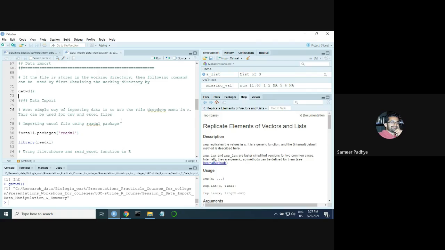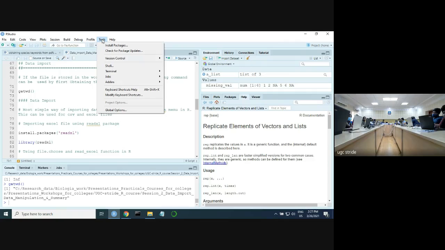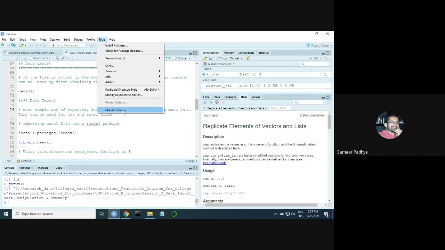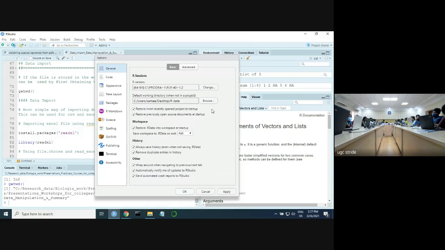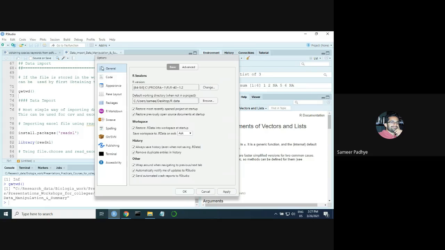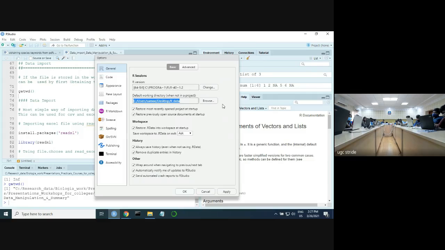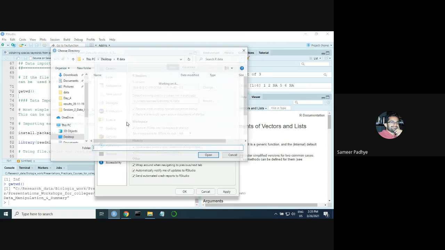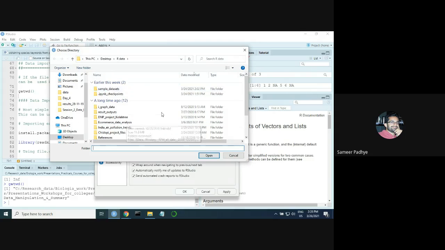Okay, so you go to Tools, then you select Global Options. In General itself, so you don't have to search here anymore, you will see the default working directory when not in a project. That is your working directory. Now you click Browse, and then you navigate to the folder that you want as your working directory.